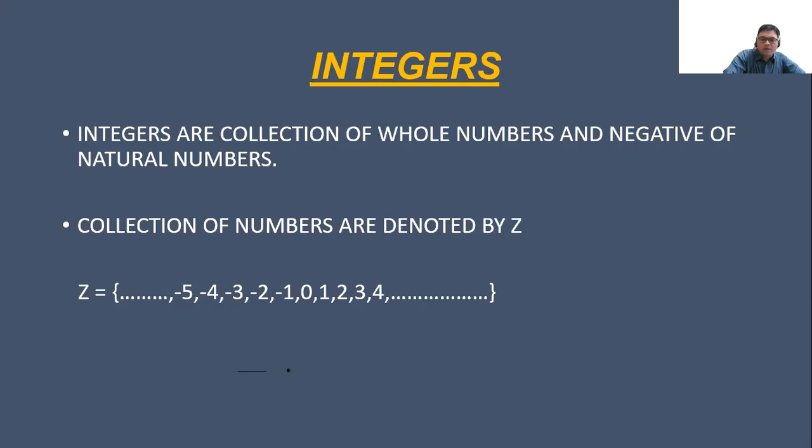And over the number line, how will it be shown? This is 0. Towards the right-hand side, all the positive numbers will be written, and towards the negative side, all the negative numbers will be there, like minus 1, minus 2, minus 3, minus 4, minus 5. One thing more: the farther you go from 0 on the negative side, the number is in decreasing order, and on the positive side it will be plus 1, plus 2. As you move to the right, it is in ascending order.